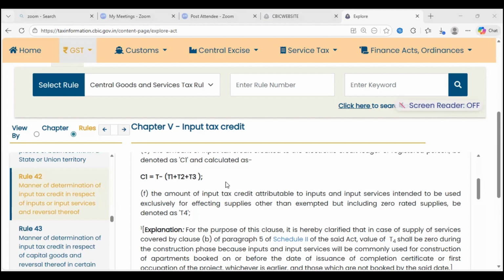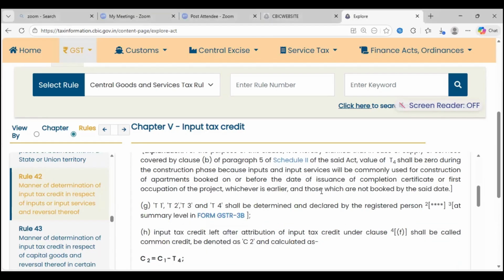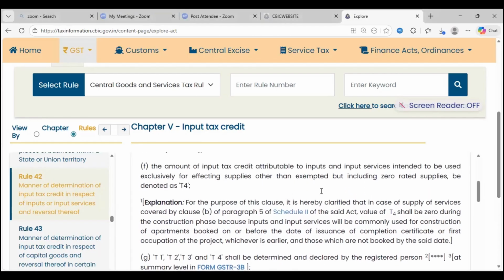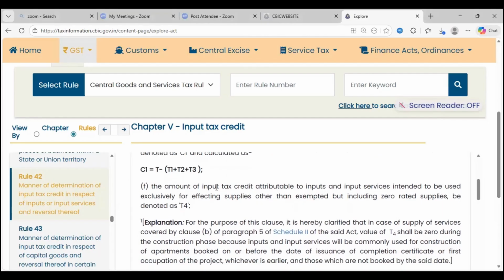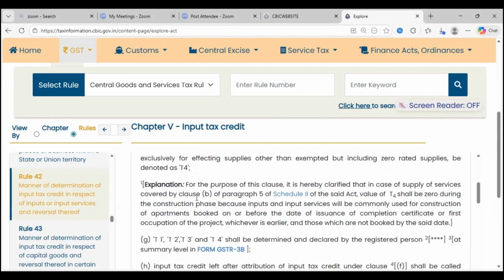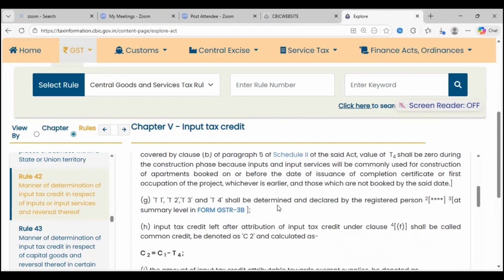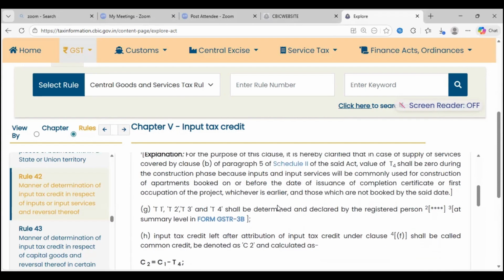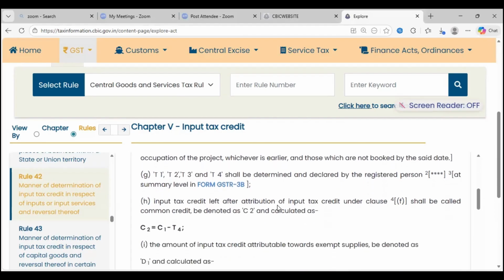Then what do they say from there? Then the amount of ITC on input services intended to be used exclusively for the supplies other than exempted can be called T4. That is your eligible credit. So from C1, they have removed this T4, where I'll get my common credit.